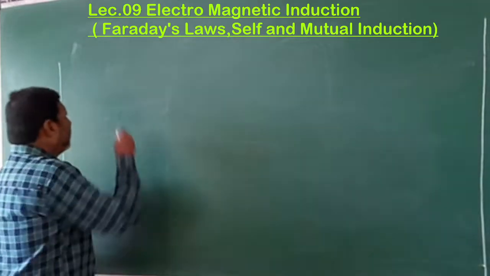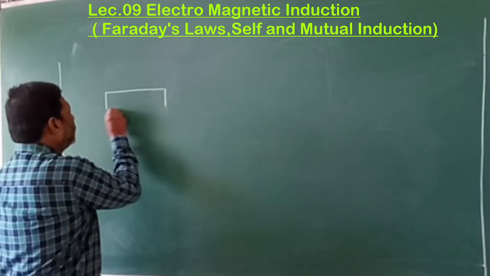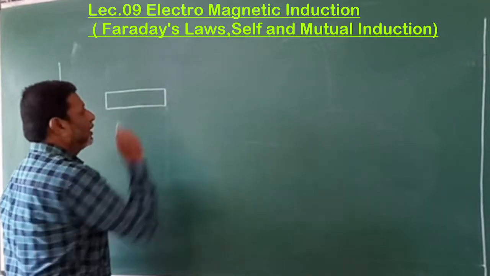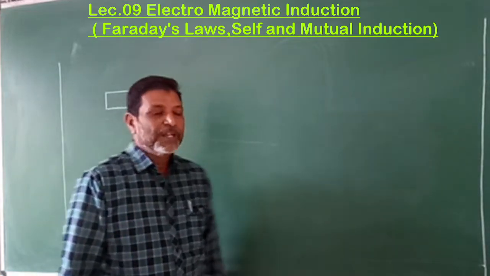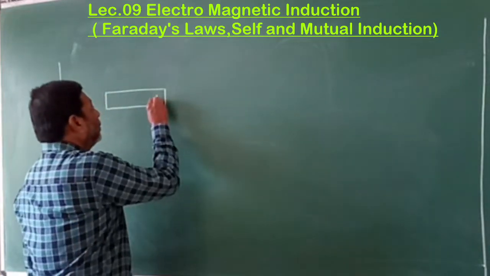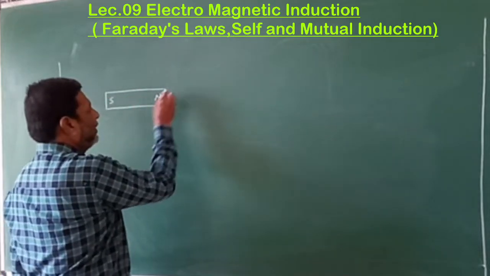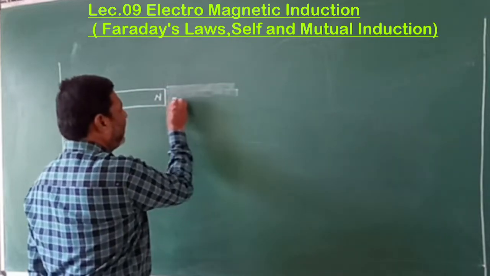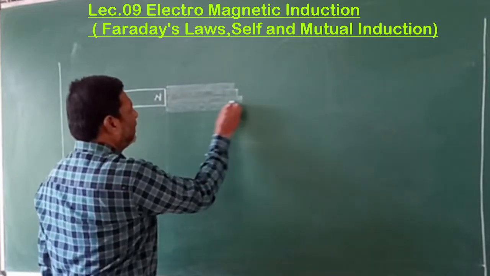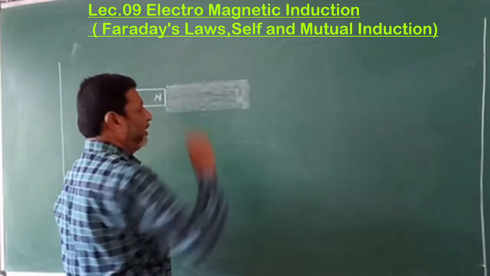Now, what Faraday did is, our intention is to get the current by using the magnetic field. First, you provide the magnetic field. Let us take this magnet, then this magnet produces the magnetic field. Let us assume that in this region there is a magnetic field.